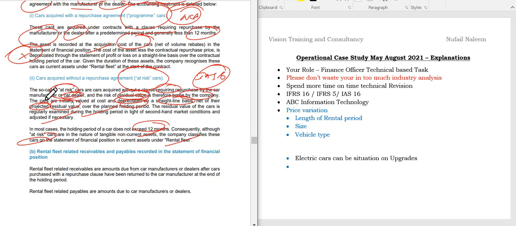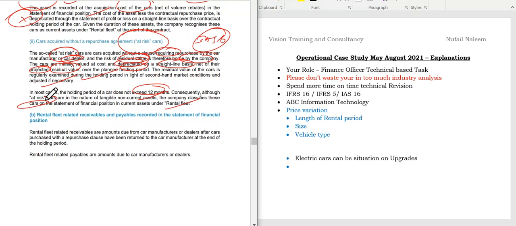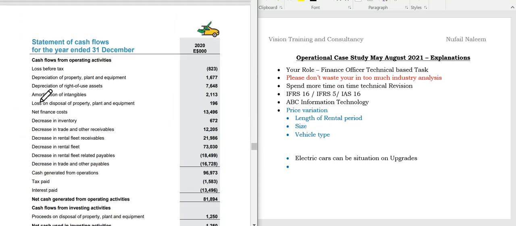I think so. And then the rental fleet related receivables and payables are recorded. So rental fleet related receivables are the amounts due from manufacturers and dealers under the clause, returned at the end of the holding period. That's clear. The rental fleet payables are the amounts due to the car manufacturers and the dealers. So students, that is also very clear.